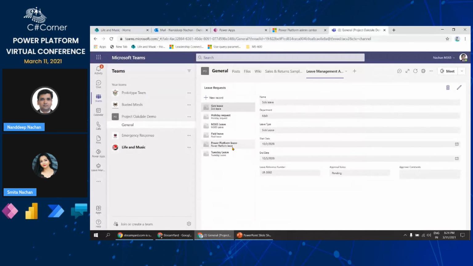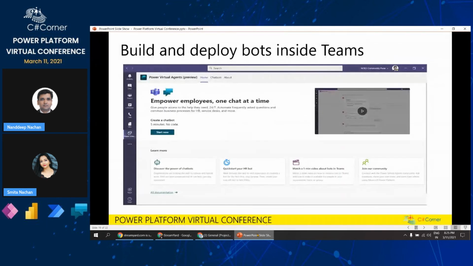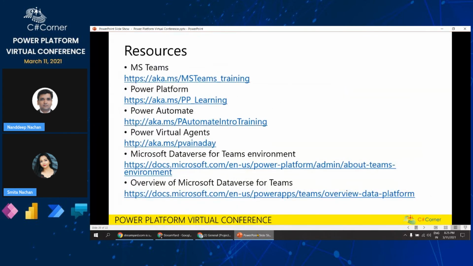If you compare this experience with the previous one, in the previous experience we had to go to the Power Apps portal, create the app there, then come back to the Power Automate portal, define our flow there, then maybe go to the Power Virtual Agents portal and do it from there. But with Dataverse for Teams, we are doing it right within Teams as native apps.